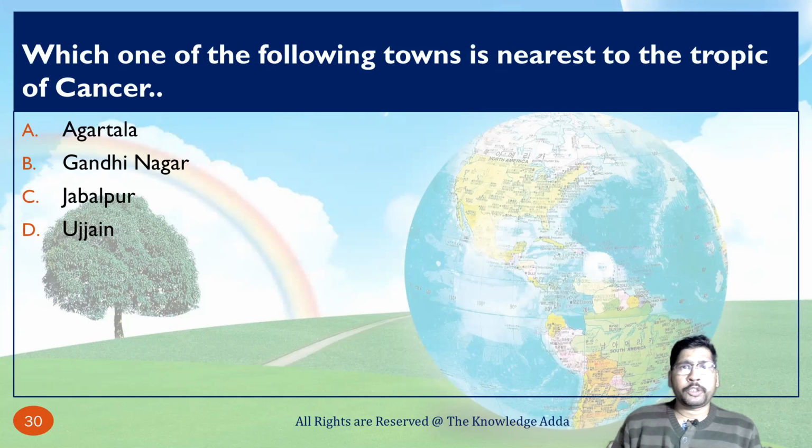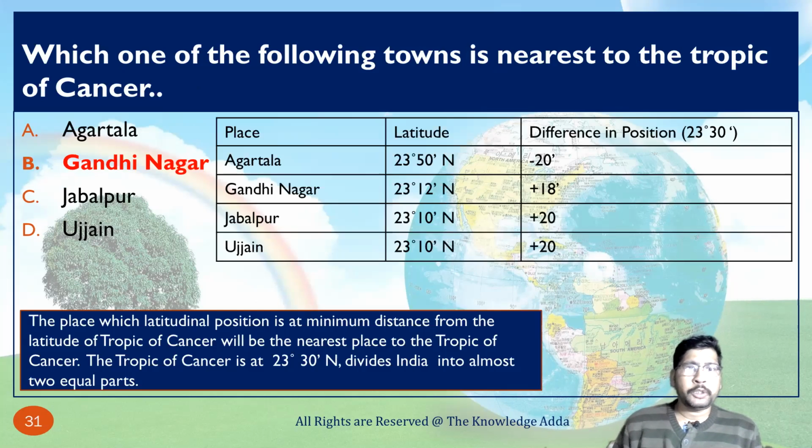Which of the following towns is nearest to the Tropic of Cancer? Agartala, Gandhinagar, Jabalpur, Ujjain. If you want to solve this type of question, firstly you must have knowledge about the latitude of the following cities.